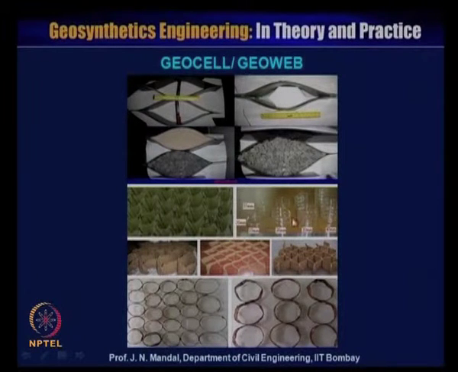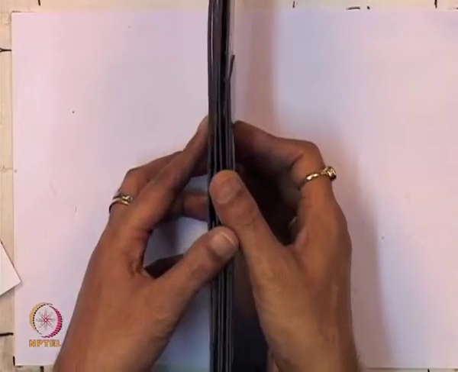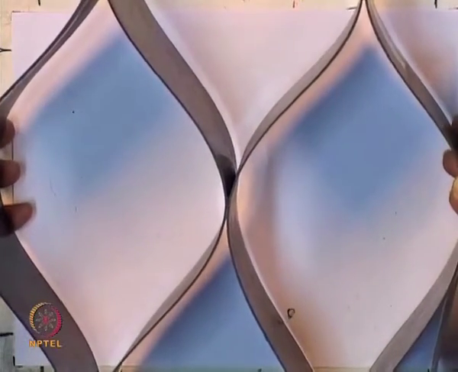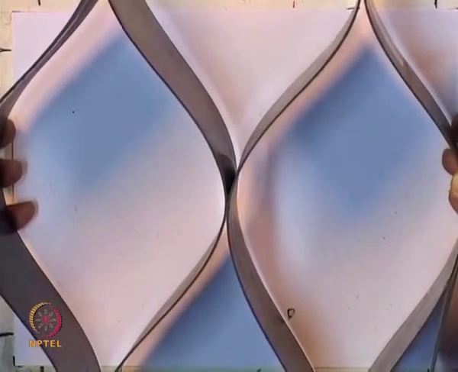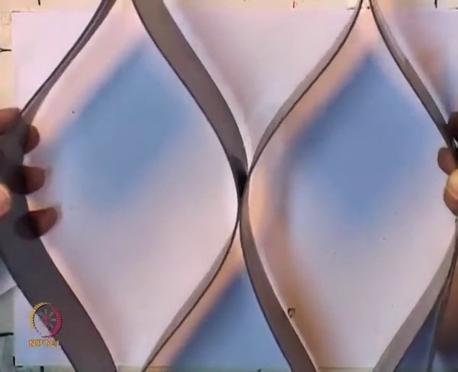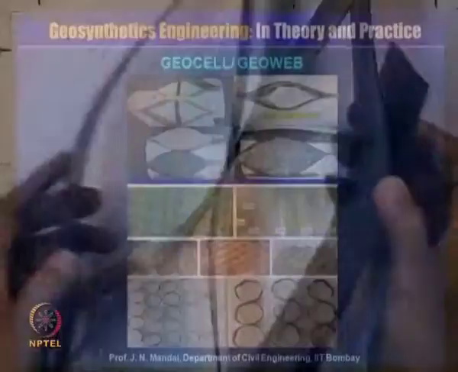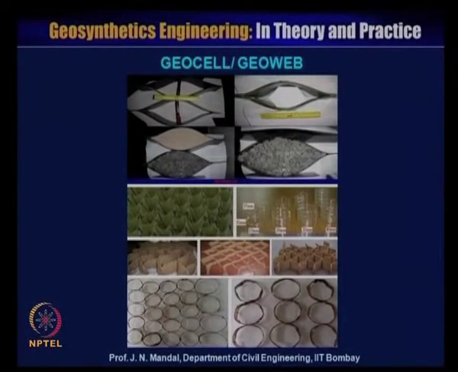You can see that bottle, which you can cut and make a cellular reinforcement. I am just showing that one, this geocell is like this. You can collapse it, transport it, expand it, anchor it, fill it up with aggregate or sand and compact it. So this kind of geoweb or geocell can be used for roadbed stabilization and also for erosion control.